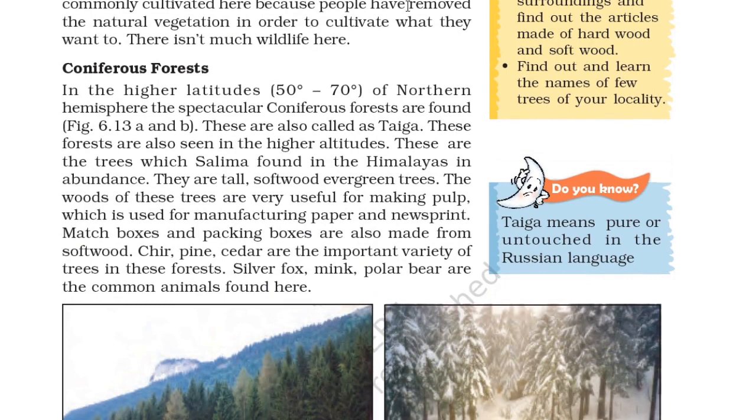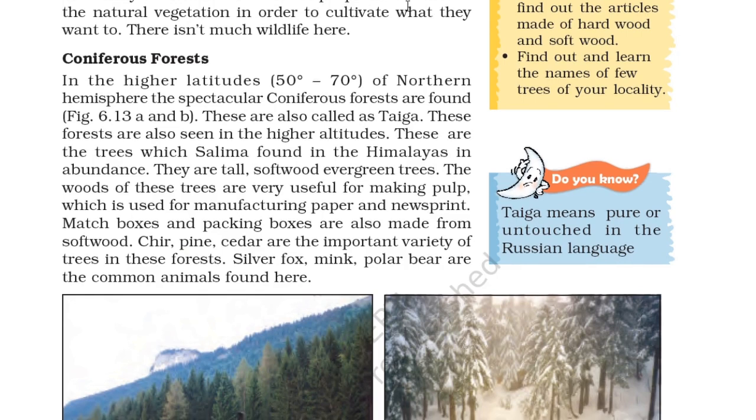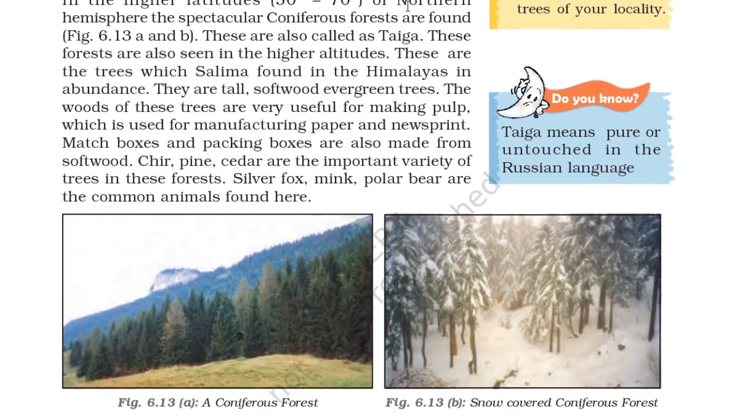So, coniferous forests. In the higher latitudes, 50 degrees to 70 degrees of the northern hemisphere, spectacular coniferous forests are found. So you can see in figure 6.13 A and B. So there is a Do You Know section. Taiga means pure or untouched in Russian language. These are also known as Taiga.